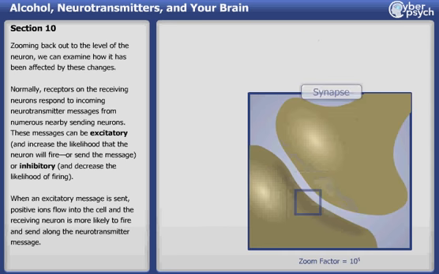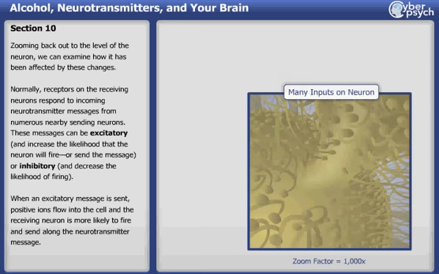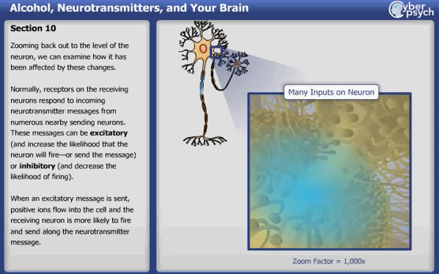Zooming back out to the level of the neuron, we can examine how it has been affected by these changes. Normally, receptors on the receiving neurons respond to incoming neurotransmitter messages from numerous nearby sending neurons. These messages can be excitatory and increase the likelihood that the neuron will fire or send the message, or inhibitory and decrease the likelihood of firing.